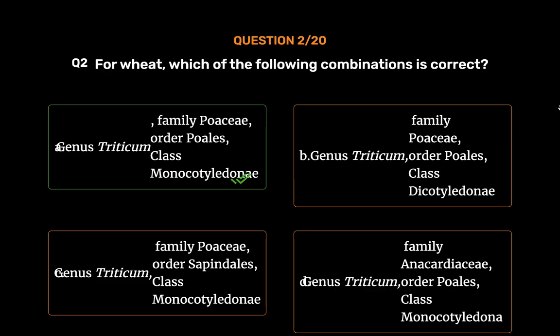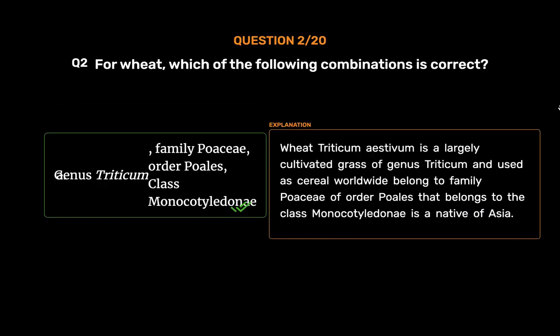Genus Triticum, family Poaceae, order Poales, class Monocotyledonae. Wheat, Triticum aestivum, is a largely cultivated grass of genus Triticum and used as cereal worldwide. It belongs to family Poaceae of order Poales that belongs to the class Monocotyledonae. It is a native of Asia.